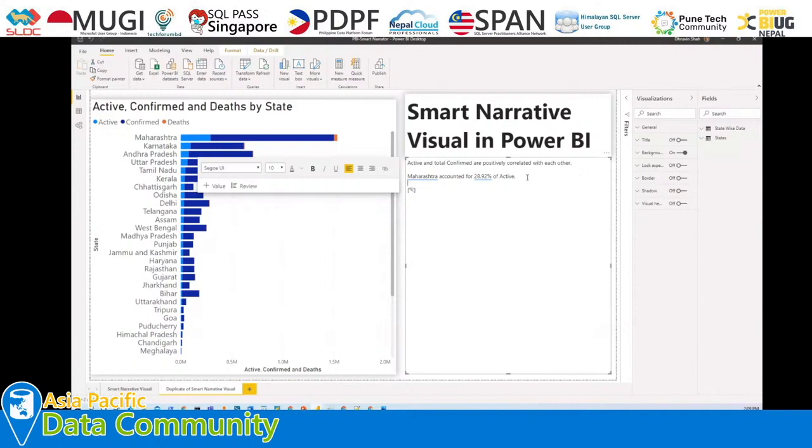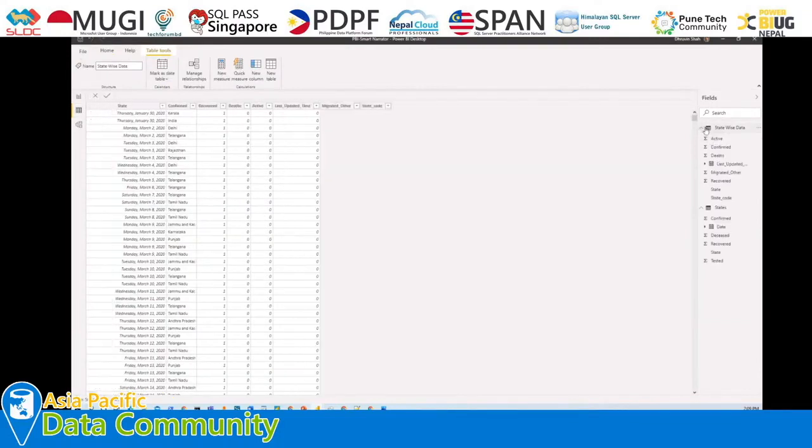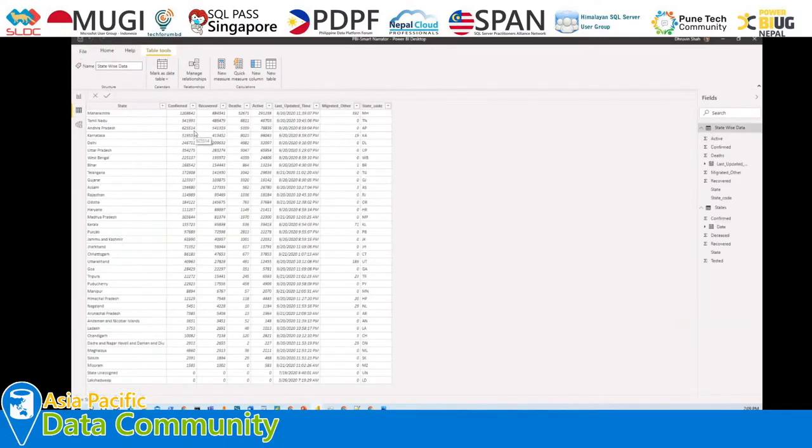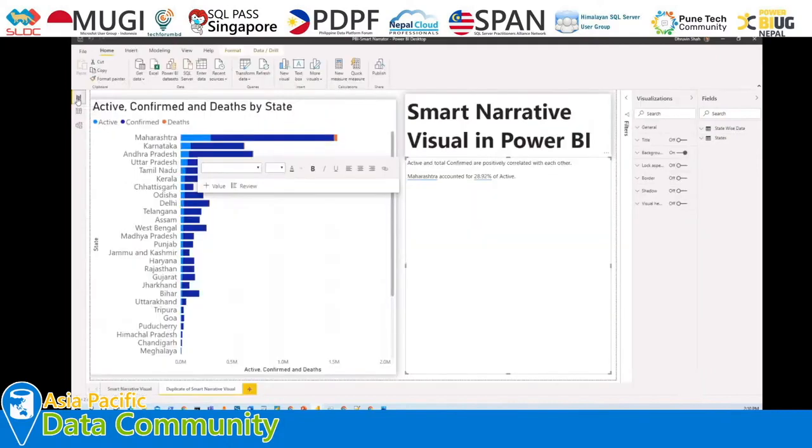So let me give you a little idea about the data source that I have used. Basically, I used two different tables here. One represents the state-wise data, meaning for each individual state how many confirmed, recovered and death cases there are. The second one has the detailed information about each case. It shows the daily data by each state, for each individual date, how many cases have been tracked. So we have two different tables over here.